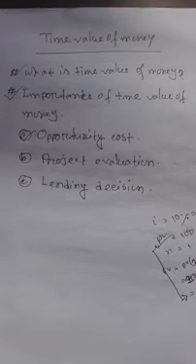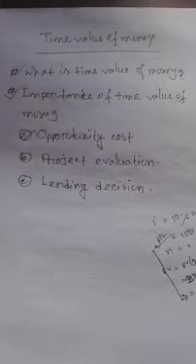At first, I am going to describe the time value of money. This is a very important topic. We know that the value of money changes with the change of time. That means taka 100 of this time and taka 100 after 5 years do not have the same value.